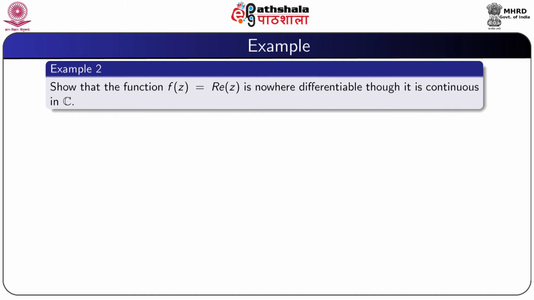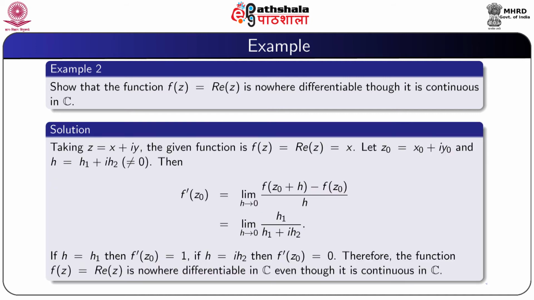Now, we give an example so that the function f(z) = Re z, that is equal to x, is nowhere differentiable though it is continuous in the complex plane C. So, we take z as x + iy.